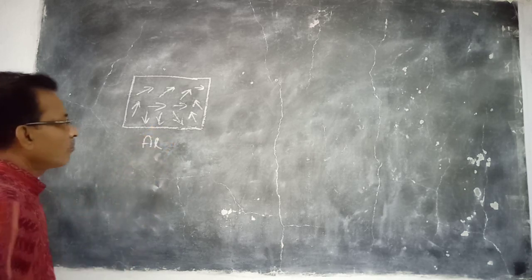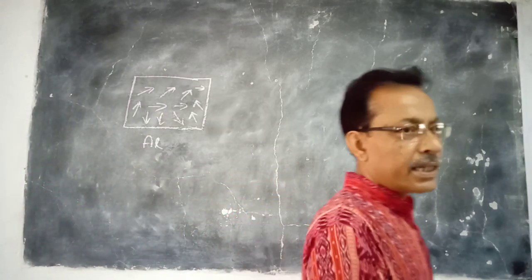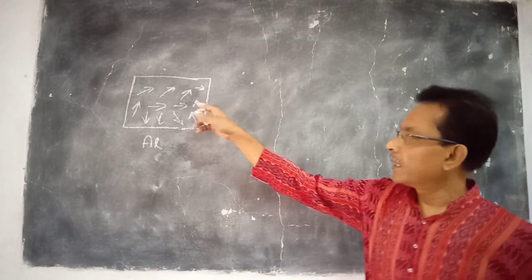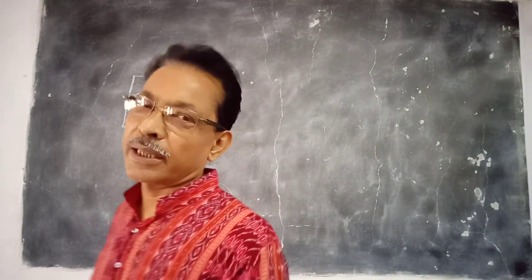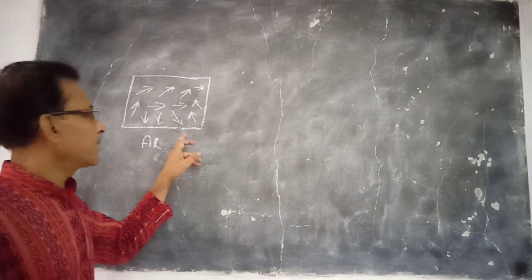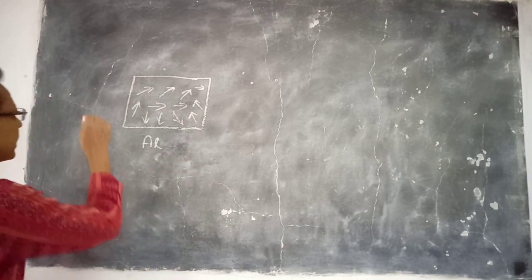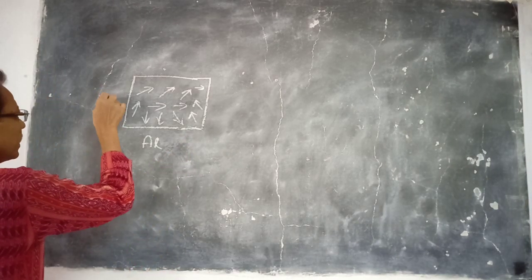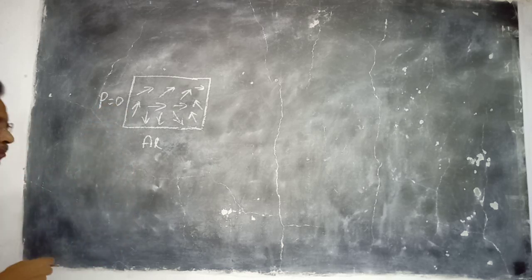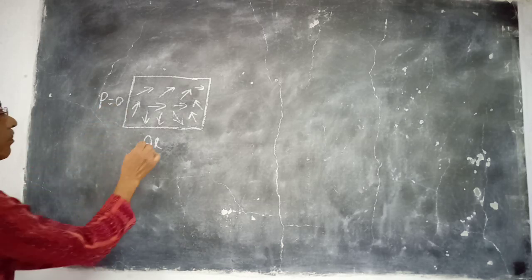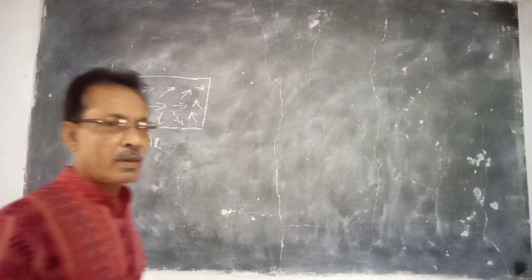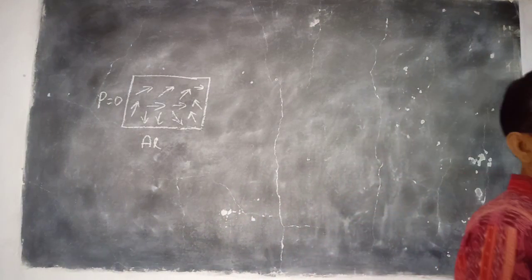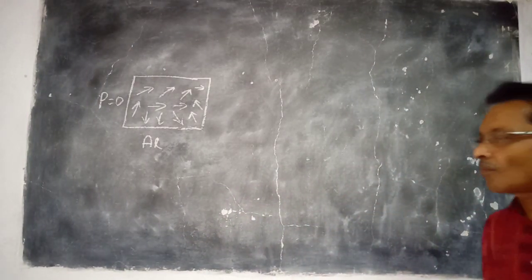It is randomly oriented, so that in the normal condition the magnetic moments of each molecular magnet are arranged in such a way that the resultant magnetic moment P is equal to 0. And when an external magnetic field is applied, they will arrange themselves along the direction of the field H, and a weak magnetic induction will be induced inside the material.